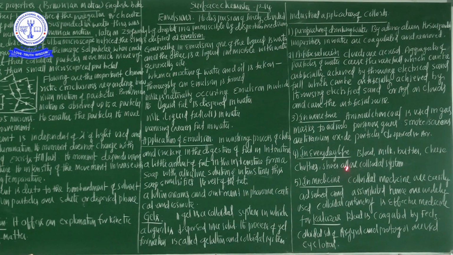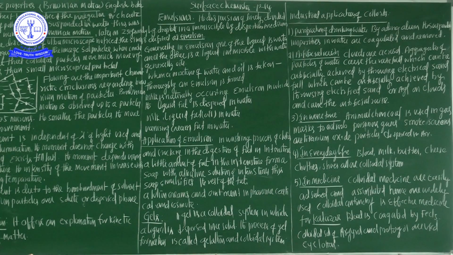Colloidal antimony is an effective medicine for Kala-Azar. Blood is coagulated by ferric chloride. Colloidal solutions of argyrol and protargol are used as eye lotions.